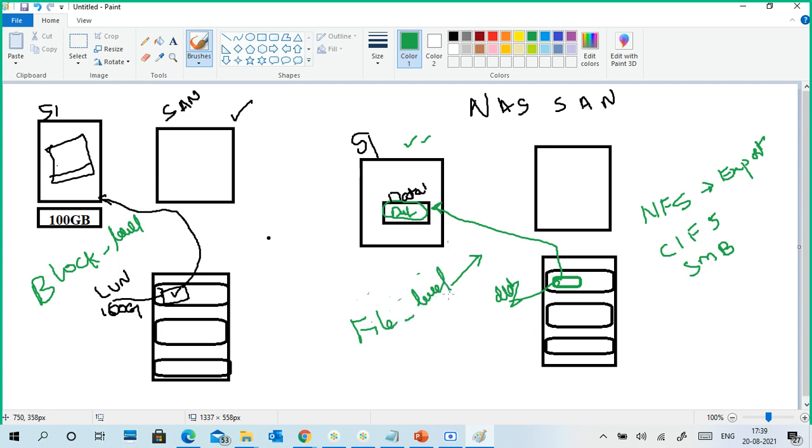What is file level storage? It is the storage technique we use in a NAS, using sharing protocols like NFS, CIFS, SMB. You access a folder and put data into the folder, just like mounting a network folder on your PC.